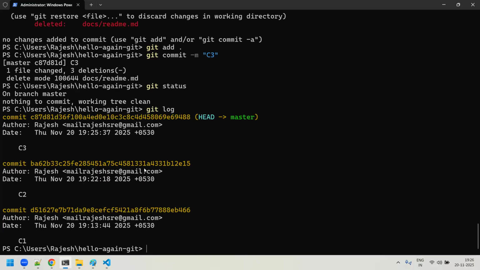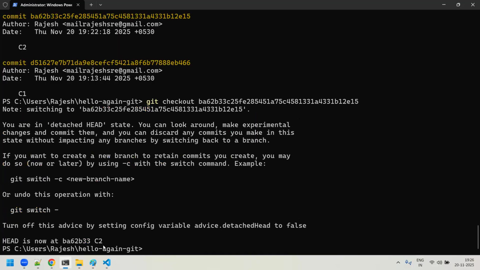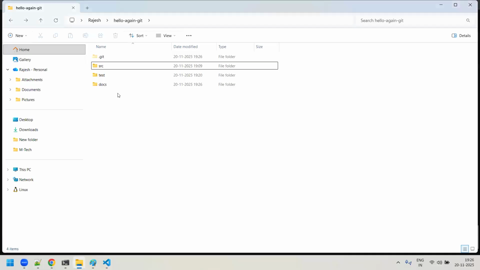Right? Now, Rajesh, I want to just check out what is in the second commit, or what's in the first commit. So yesterday we saw this command, right? Git checkout and specify this second commit which you did. This is a commit ID. You just give this entire commit ID and say enter. Now you could see that you are switched to the second commit. So in the second commit, the docs folder was there. Can you see here? The docs folder has come back.